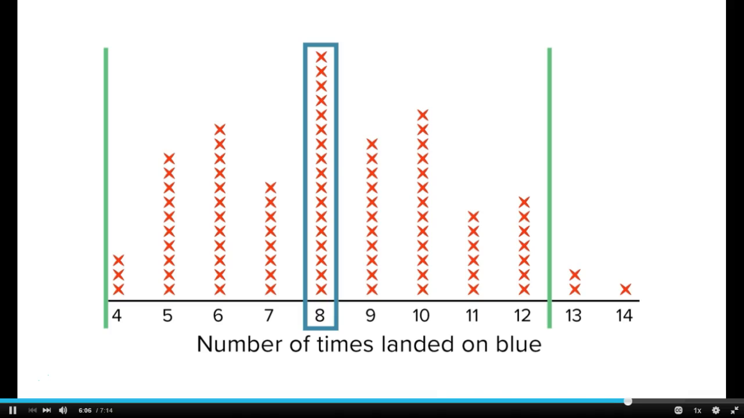If a similar spinner were to land on blue 14 times, this would be very unlikely. It is possible that the spinner was not fair or that there was some interference. If the spinner landed on blue 6 times, this is not as likely as 8 times, but it is still within our possible values, so we say that the spinner is probably fair, or that we do not have evidence to believe the spinner is not fair.